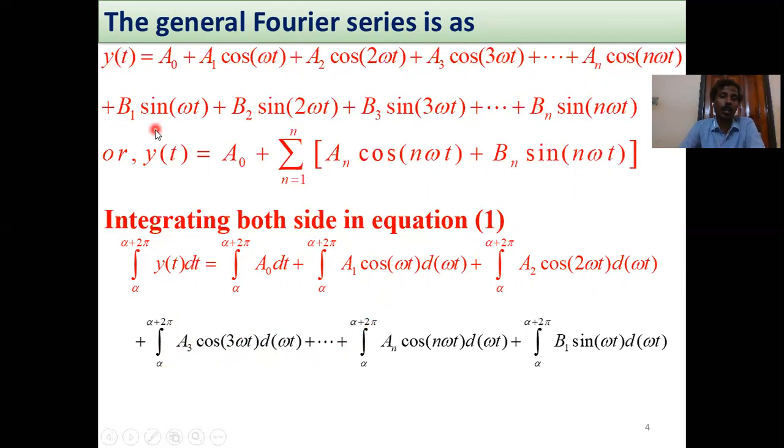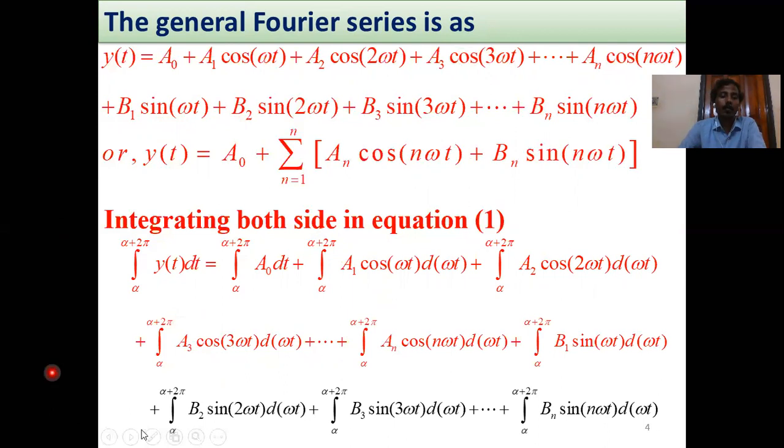And for sinusoidal components, integral from alpha to alpha plus 2 pi of b1 sin omega t d omega t plus integral of b2 sin 2 omega t d omega t plus ... plus integral from alpha to alpha plus 2 pi of bn sin n omega t d omega t.